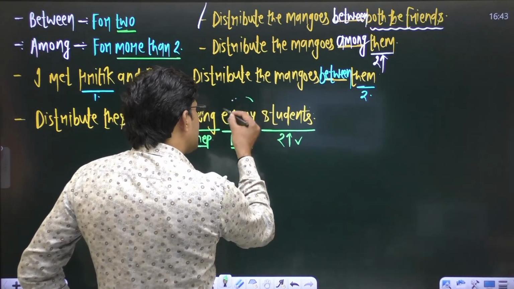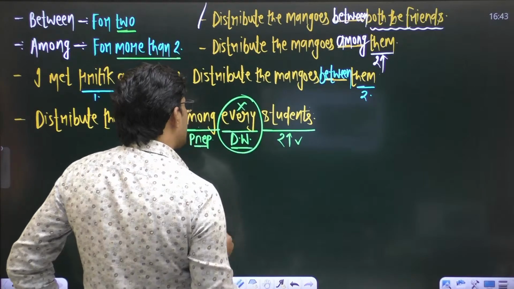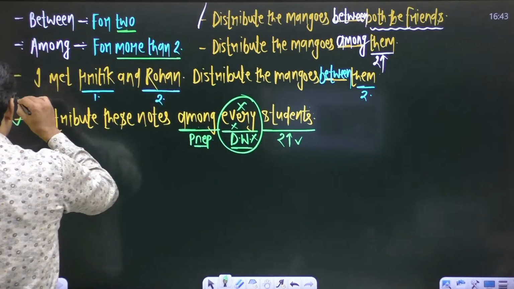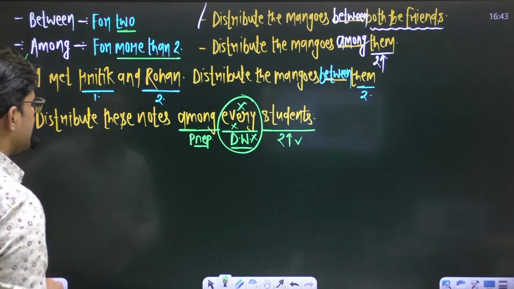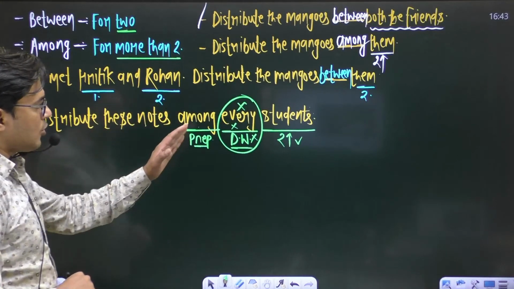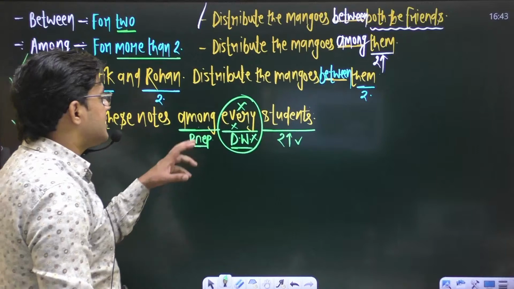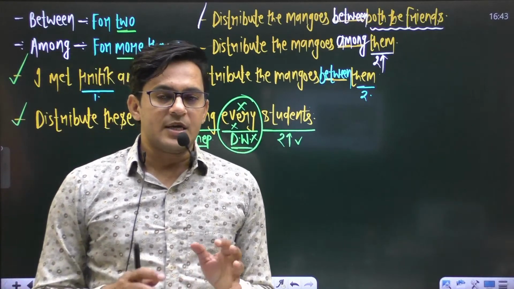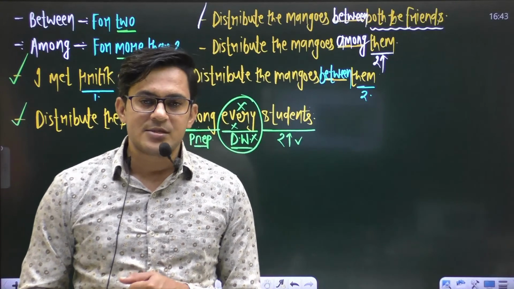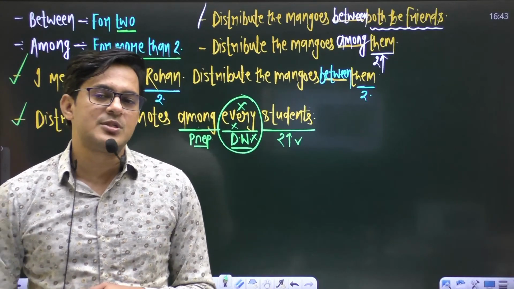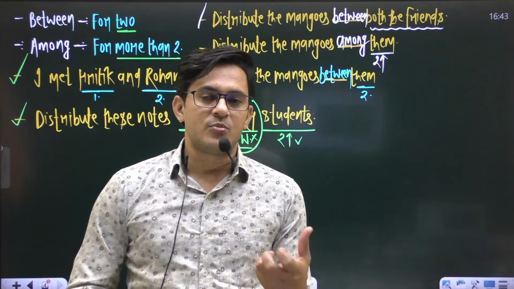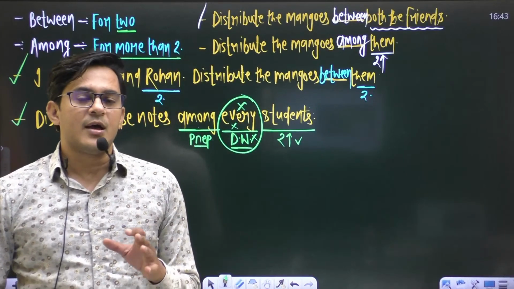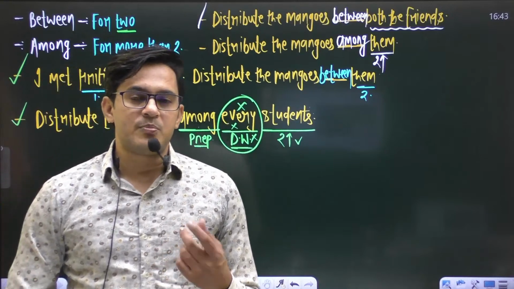That's why in this situation we drop the descriptive word every from this sentence, and now it will be fine. The sentence will be: distribute these notes among students. This every cannot be here. The reason is that each, every, this, that, next or last, all these descriptive words demand a singular noun, but in this sentence we can't use a singular noun because of between or among. That's why here we drop the descriptive word.